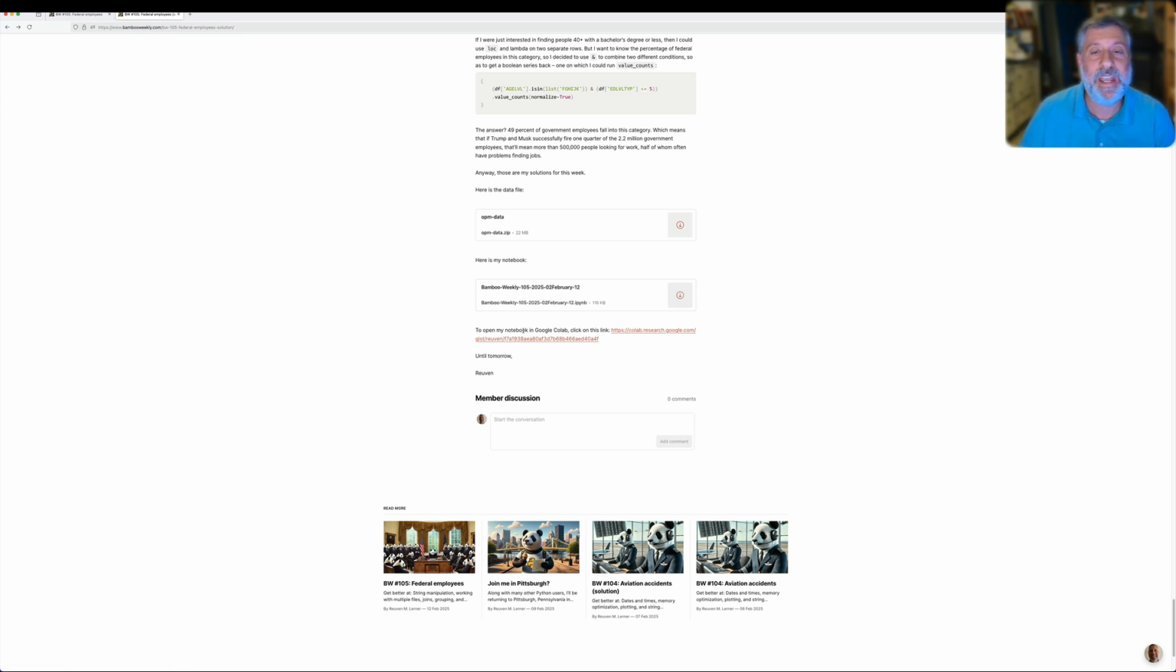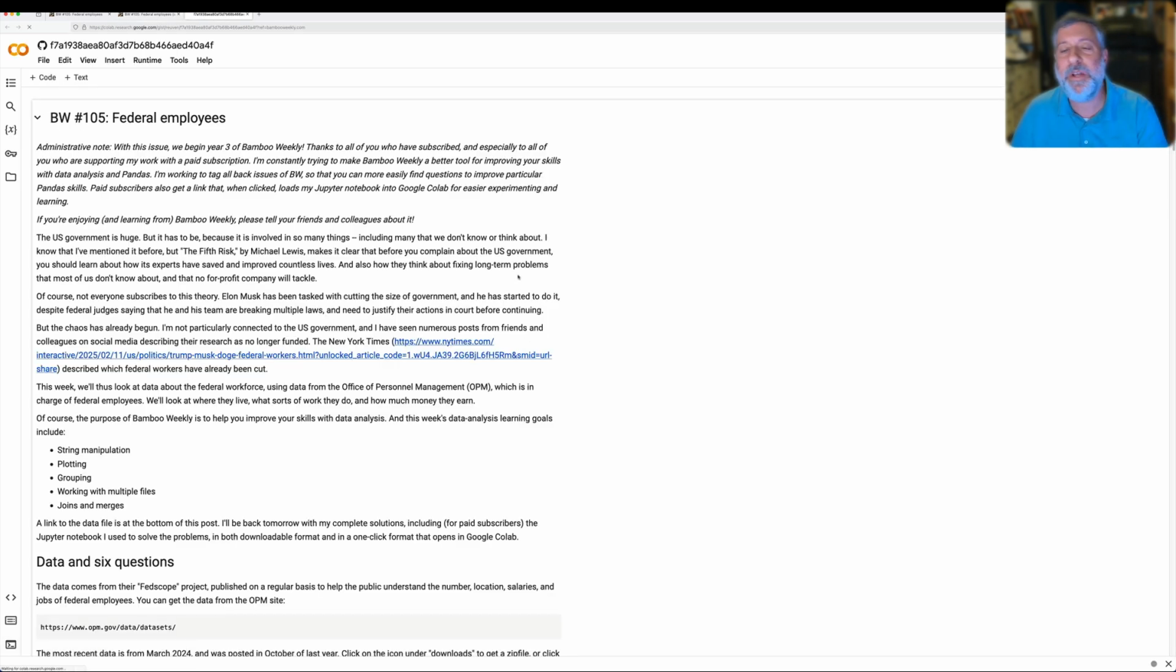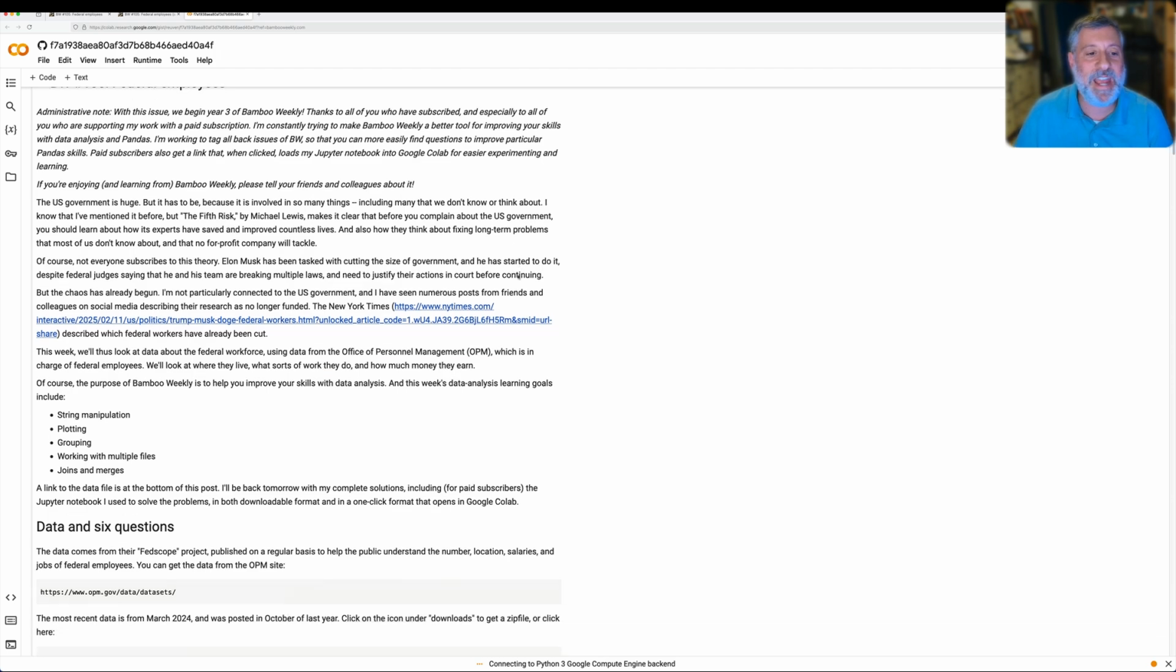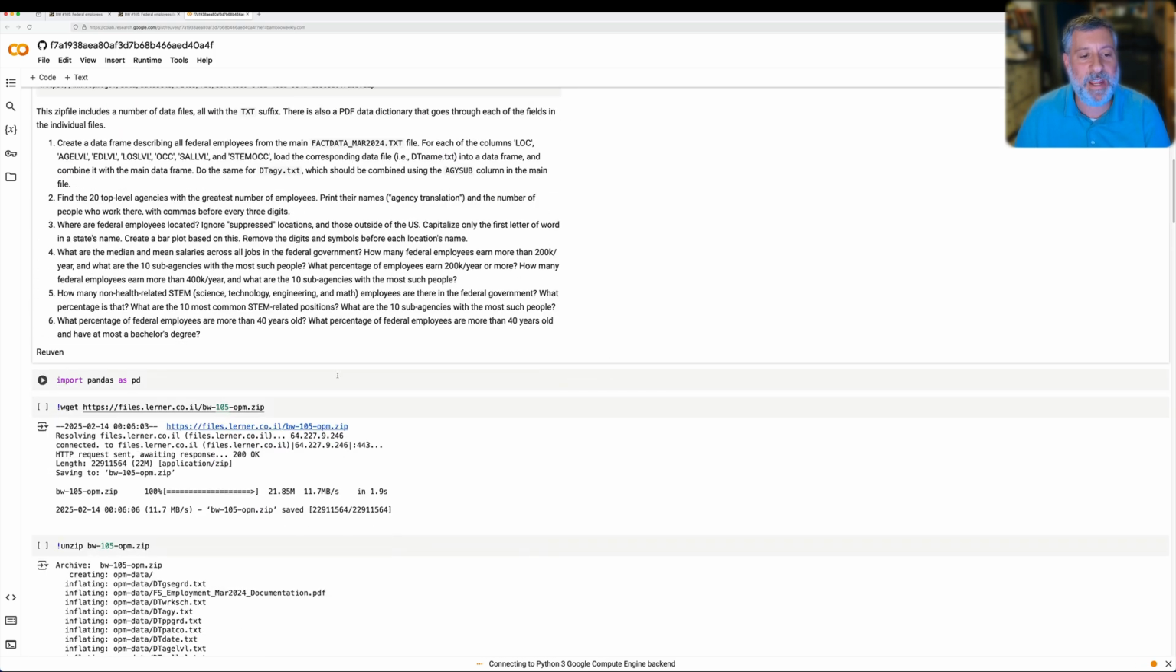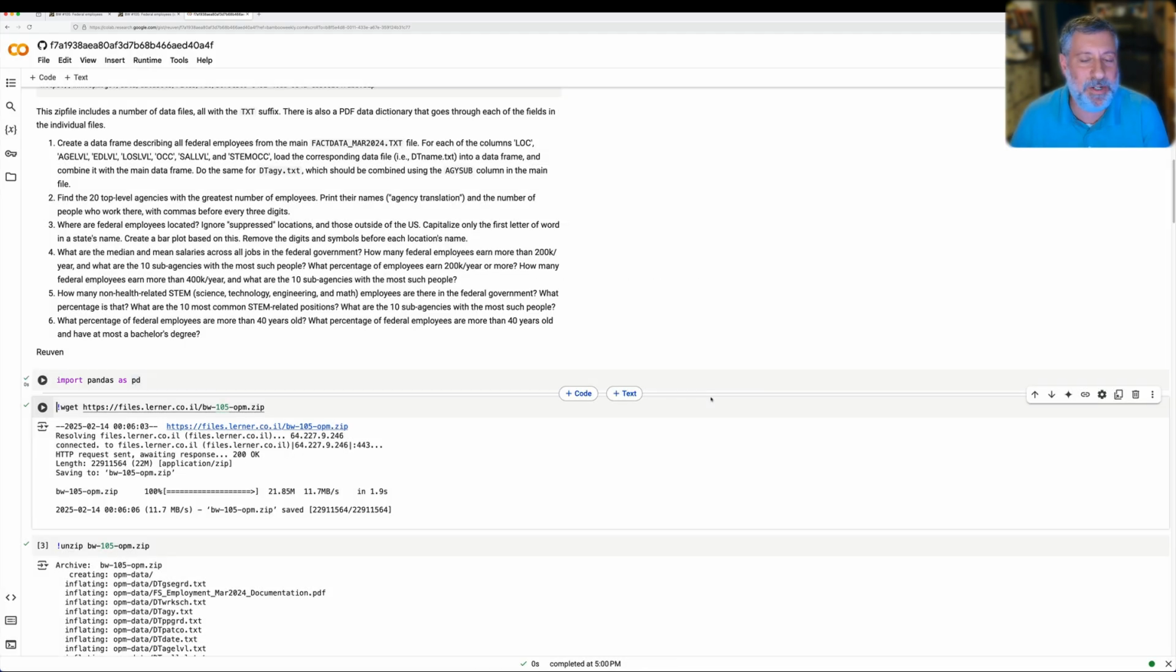What's new is, if you want to, you can just open it up in Google Colab. Click on this link. It opens Google Colab, loading up my Jupyter notebook, and you can just run it right away. Now, Google will warn you like this: hey, this was not authorized by Google, do you want this? Yeah, run anyway. What could I possibly do that would be terrible?